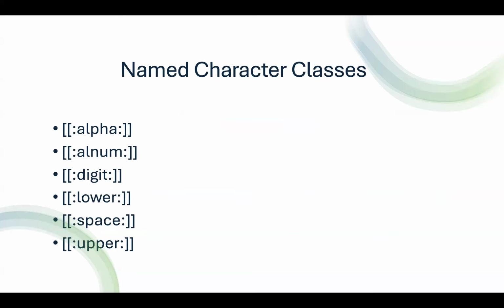Instead of creating your own ranges, you can also use predefined named character classes. These named character classes represent the most commonly used ranges. Alpha matches alphabetic letters. This means it matches both lowercase and uppercase letters. Alnum is the alphanumeric characters. This means it matches alphabetic characters and also digits; in another way, it matches uppercase letters, lowercase letters and also decimals.